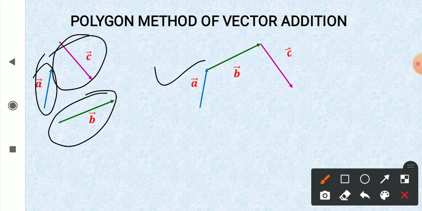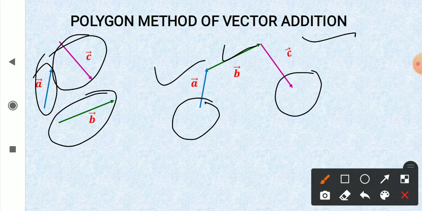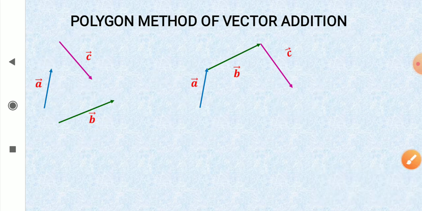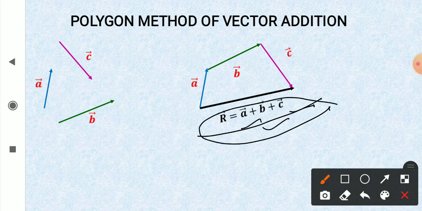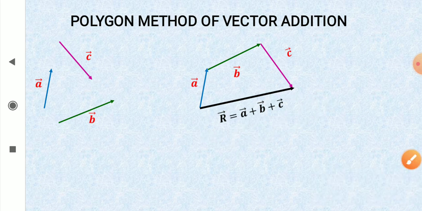So the sum of all three will be equal to the vector starting from first tail to last head. First tail to last head. So this is going to give you vector r as vector a plus vector b plus vector c. Right? Let's see what happens if I change the sequence.